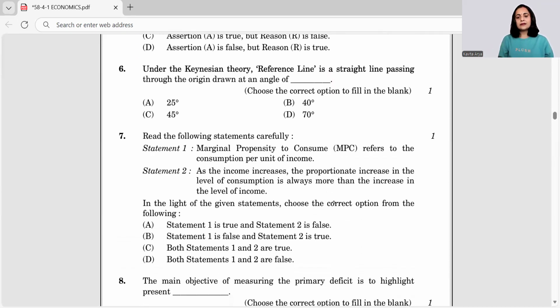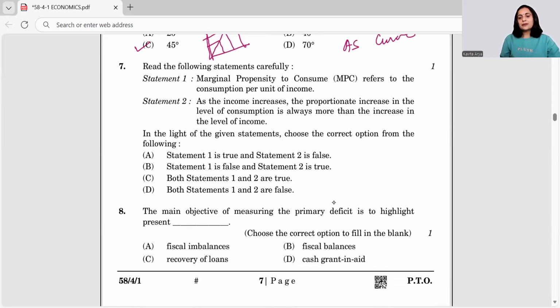Under the Keynesian theory, reference line is a straight line passing through the origin drawn at an angle of 45 degrees. What are we talking about here? We are talking about the AS curve, which, as we all know, passes exactly through the middle. That's why we say it's a reference line, because the vertical distance and the horizontal distance from the axis at all the points is always the same. It is equidistant.